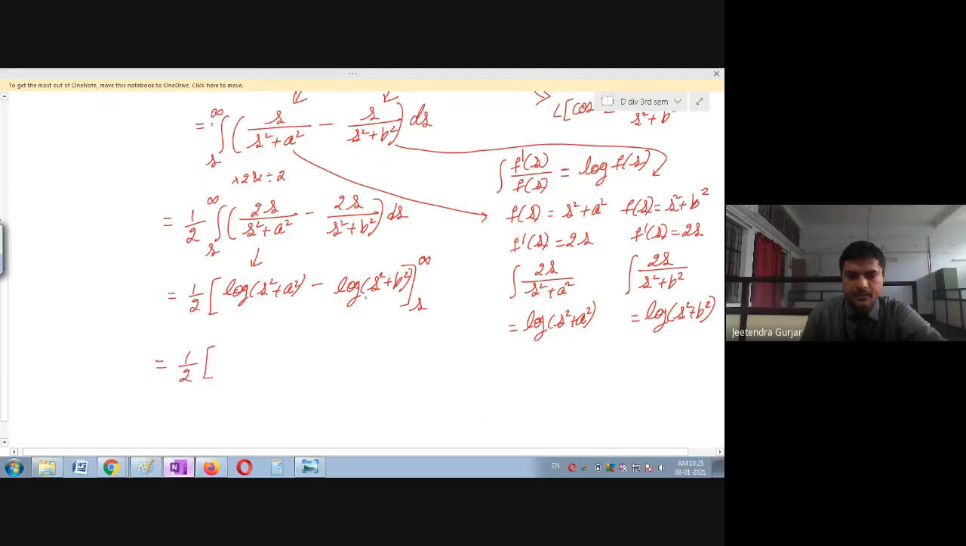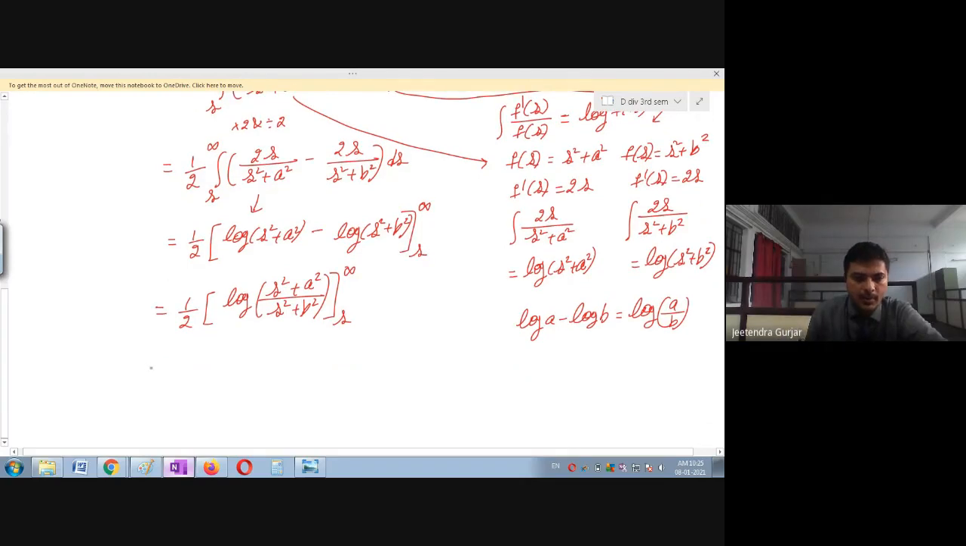Now tell me, when can I write this log s square plus a square using the log property, that is log A minus log B can be written as log A divided by B. So this property I will use. So this will become log of s square plus a square divided by s square plus b square in the interval s to infinity. So I think I have told you to remember that.